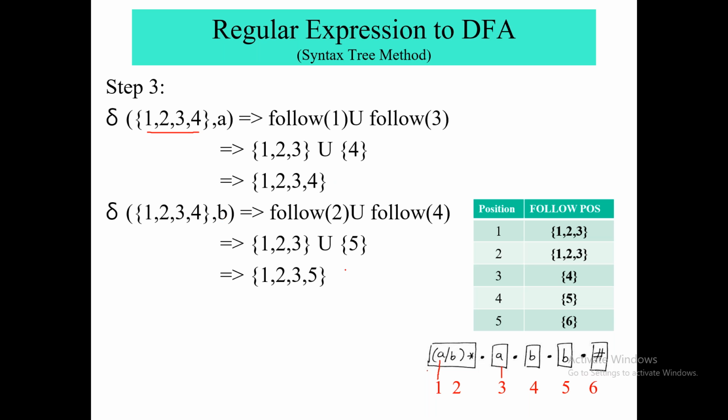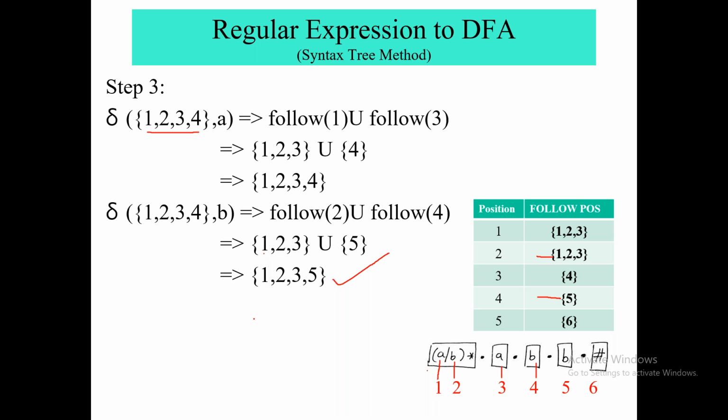Now consider B. From this given equation, you have to consider which of nodes 1, 2, 3, 4 contain B. So here you will get the answer, node number 2 and node number 4. These both are containing B, right? So that is 1, 2, 3 and 5. You have to check follow position. So follow position of 2 is 1, 2, 3 and follow position of 4 is 5. So this is your new state.